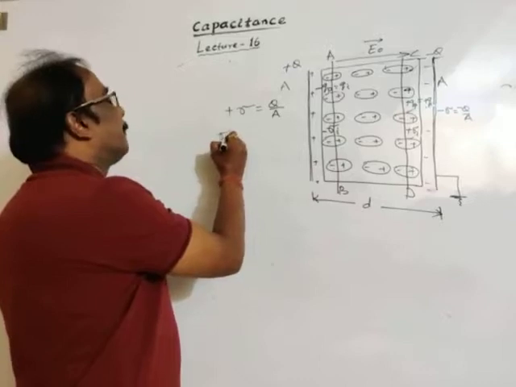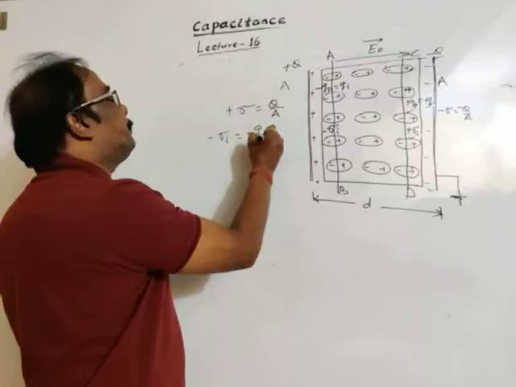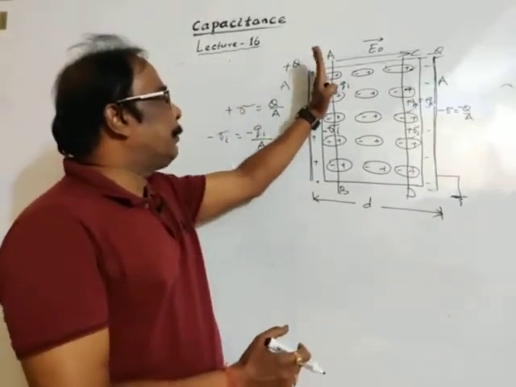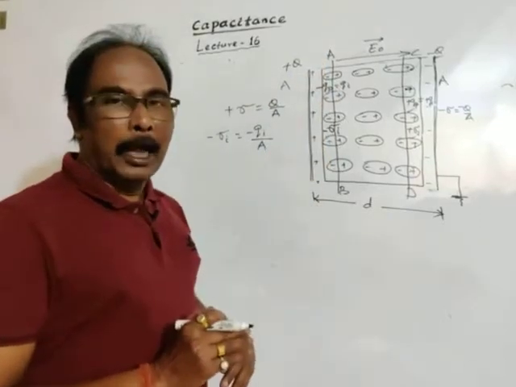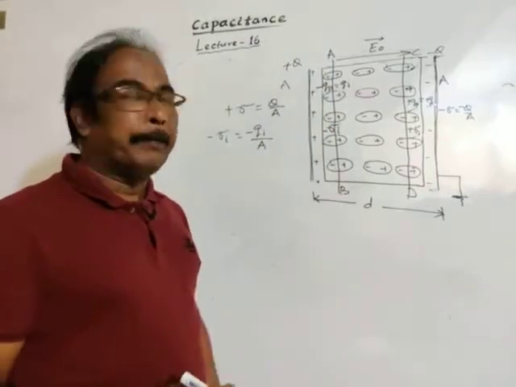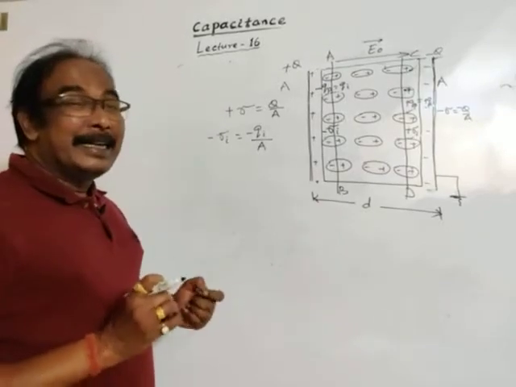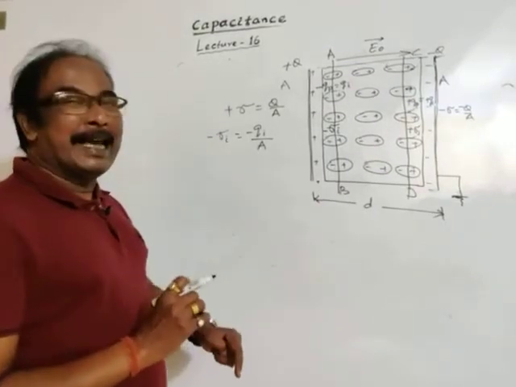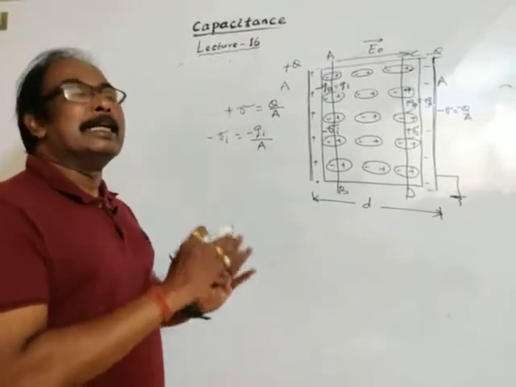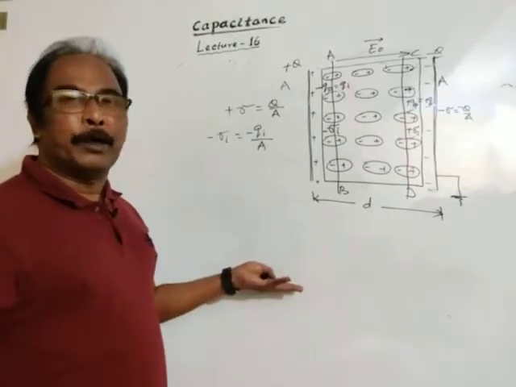So minus sigma I is minus QI divided by area. We have taken the surface area of the plate equal to the surface area of the dielectric slab. In case of metals, the induced charge is equal to the inducing charge in magnitude, but opposite in nature.